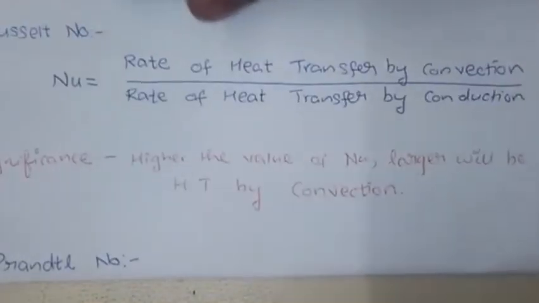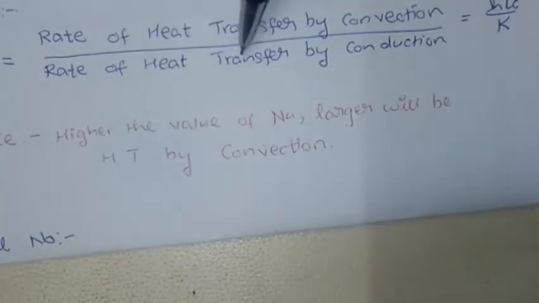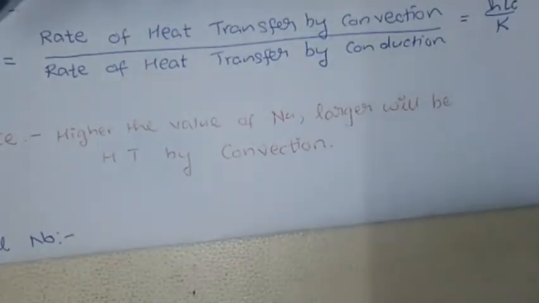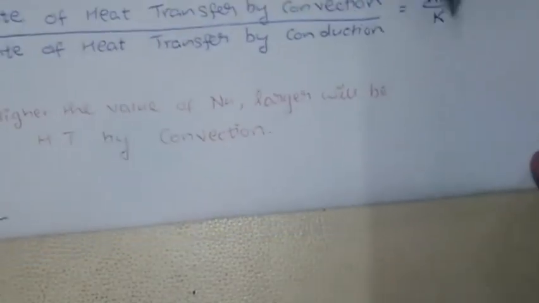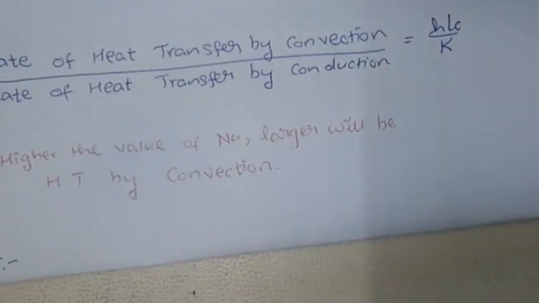Nusselt number Nu is the rate of heat transfer by convection upon rate of heat transfer by conduction. The formula is h Lc upon k, where h is the convective heat transfer coefficient, Lc is the characteristic length, same thing: diameter for a pipe, length for a plate, and 4A upon P for a duct, whatever value comes you have to fill in here, and k is the thermal conductivity of the fluid.